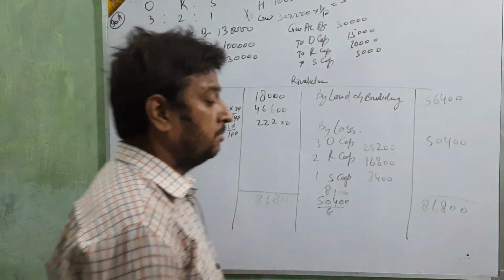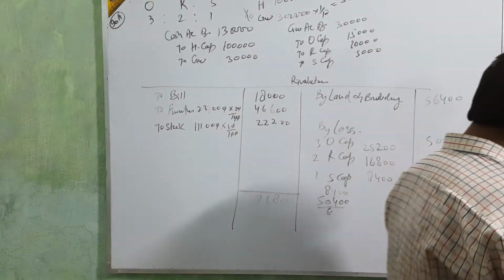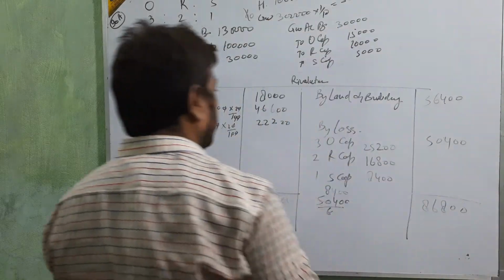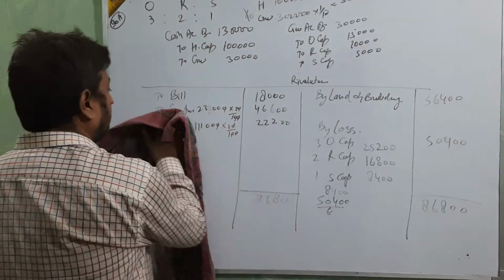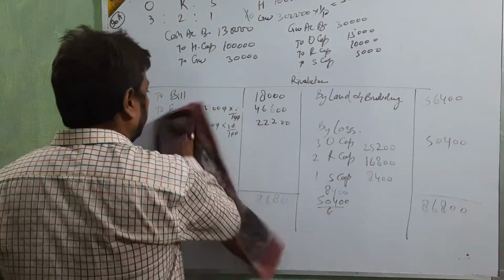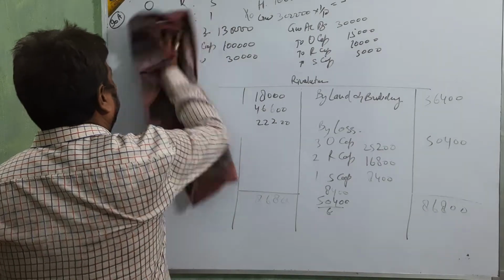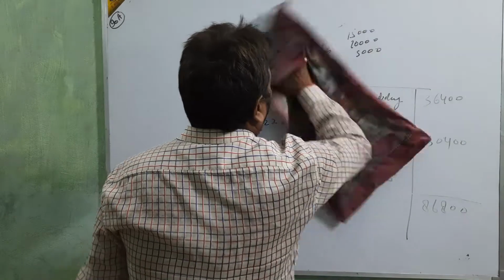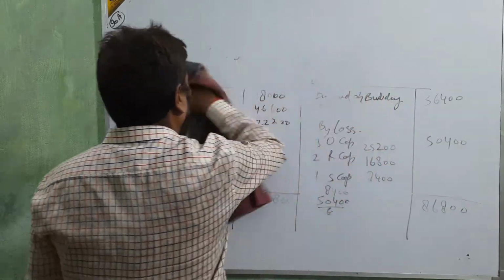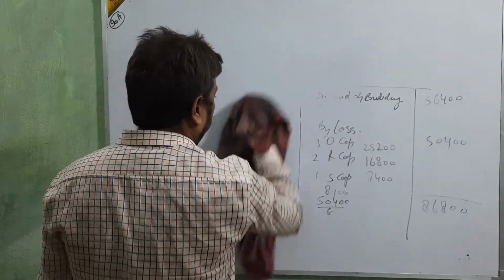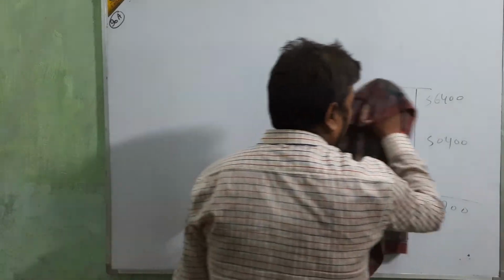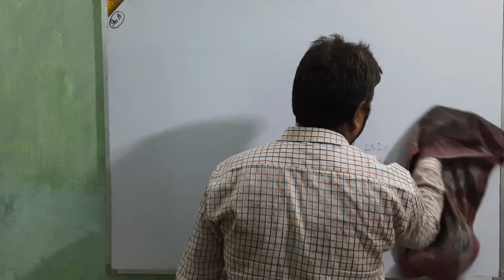Now we are going to make the capital account. Up to this is no problem. Just see how to make the capital account. I think you are well known about the capital account because here we are going to adjust. Again I am going to solve the capital account, so that you will well understand this type of question, because it's a very important type of question.